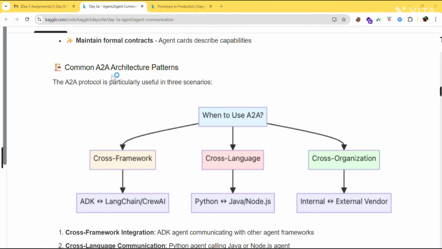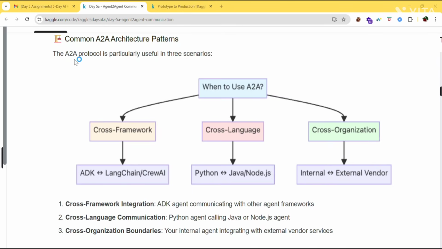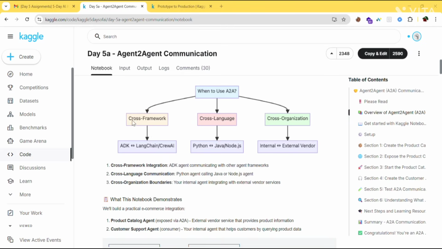Here are the common A2A architecture patterns. The A2A protocol is particularly useful in three scenarios. When to use A2A? Cross-framework, cross-language, and cross-organization. So what is cross-framework integration? Every agent may be built using a different framework. For example, one agent is built using Google ADK, another using LangChain, another using CrewAI. These are different, but they need to collaborate, right?